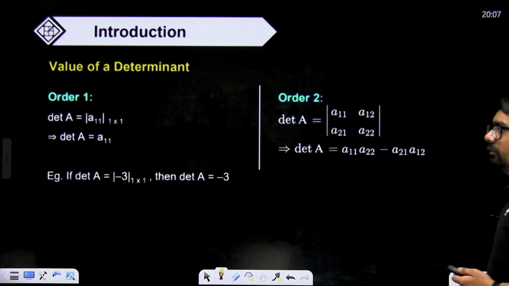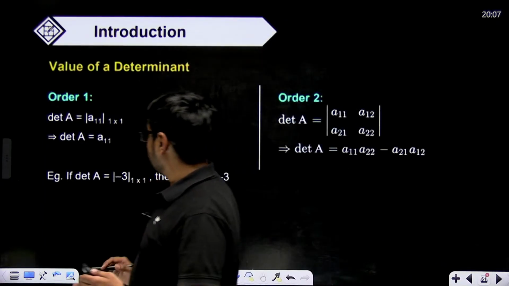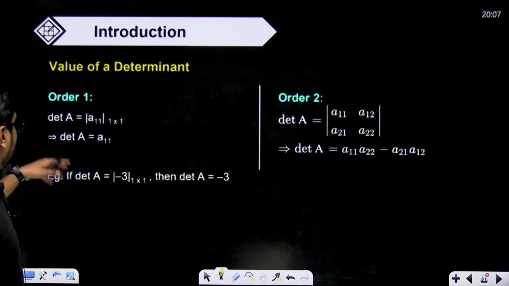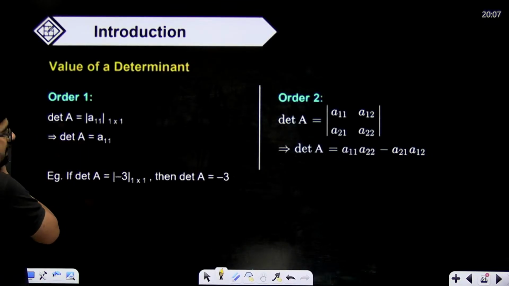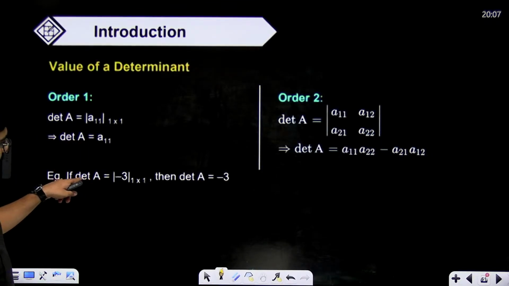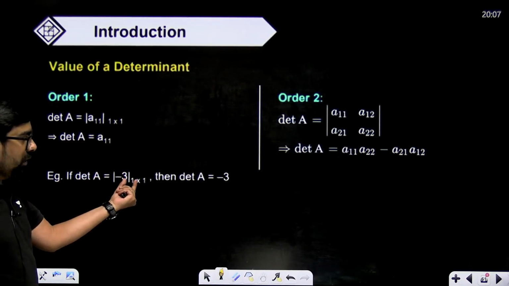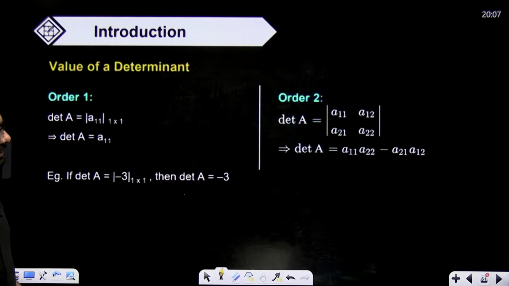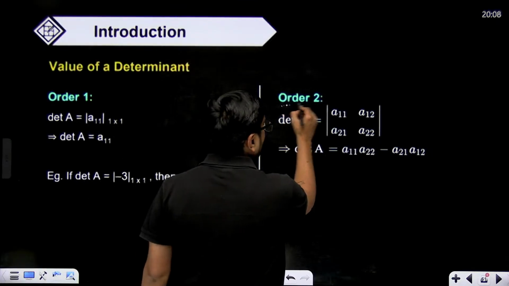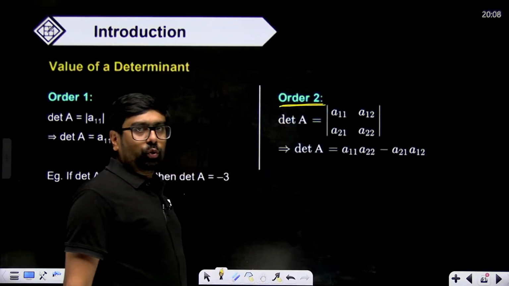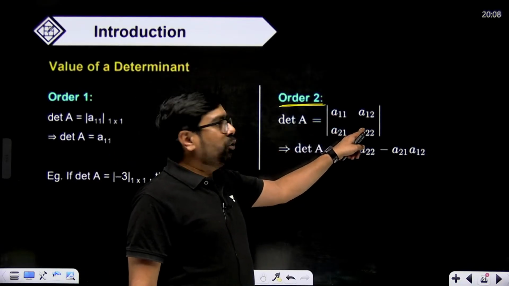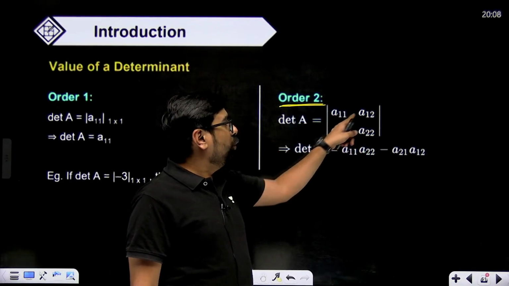Now how to solve? Order first. Order 1 cross 1 matrix, so determinant A is -3, so its value will be -3. For order 2, how to solve this? A11 into A22 minus A21 into A12.